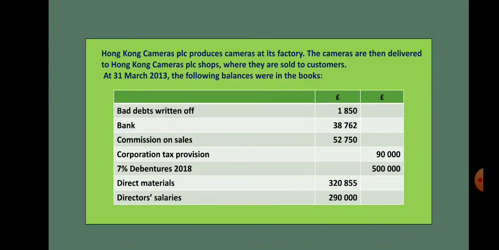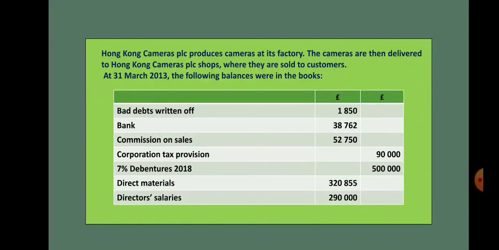The next is bank. Bank balance is a current asset for the company, so it should be shown in the statement of financial position. Commission on sales. This is the amount that we pay for the sales personnel for selling the goods. So this will come under distribution cost. So let me again tell you about the distribution cost where we had to take the selling expenses, storage expenses and the transportation expenses.